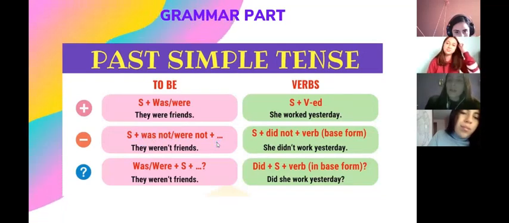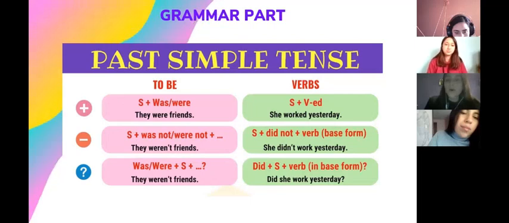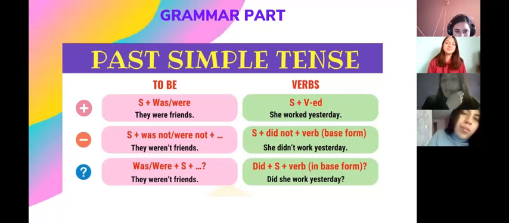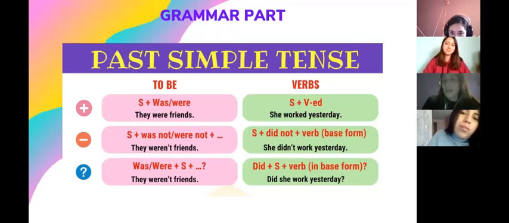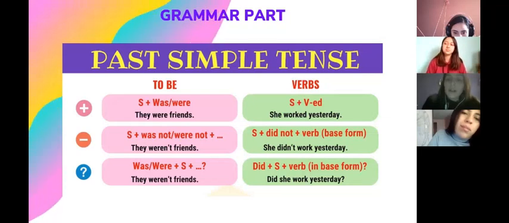And how to form a question with this? We have was or were plus subject plus the complement, and here we have an example. They weren't friends. Okay, also we have different verbs for this past simple tense. We have regular and irregular verbs. For example, she worked yesterday. The formation is the verb plus ed at the end. The negative form, she didn't work yesterday, is the same as the verb to be.